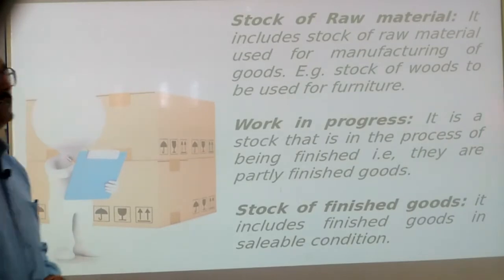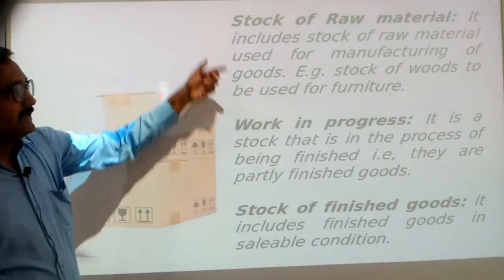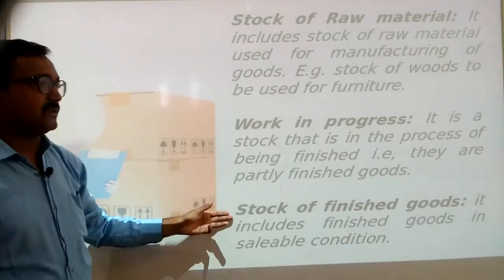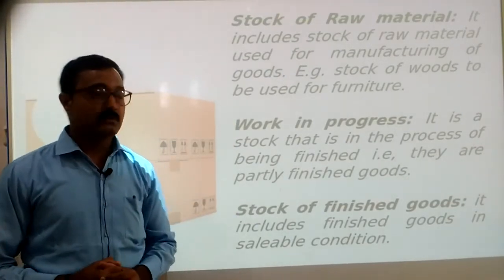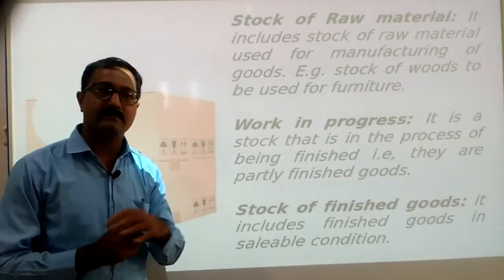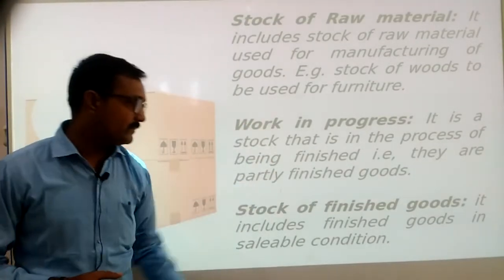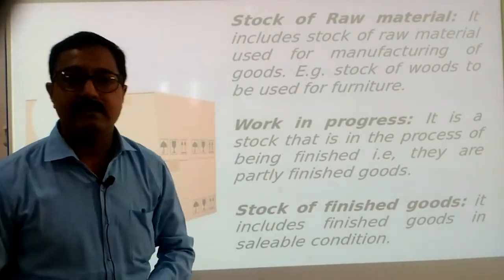Again, stock. Stock can be classified into three parts: stock of raw material, stock of work in progress, and stock of finished goods. So how can we find out whatever goods or business articles we have in the business organization, that is, stock of raw material, work in progress, or stock of finished goods.